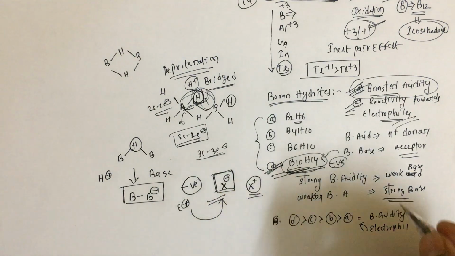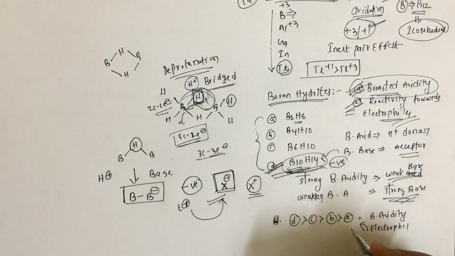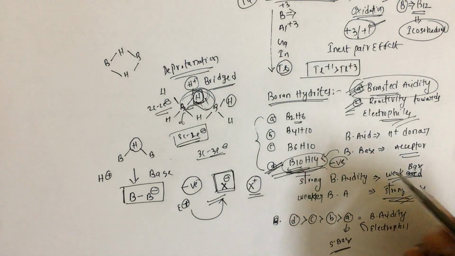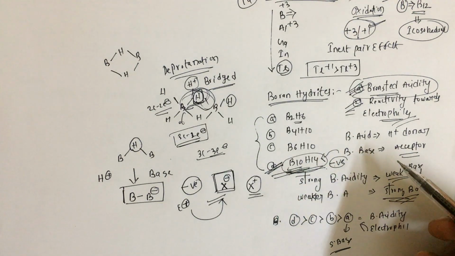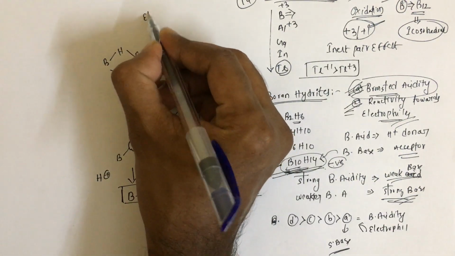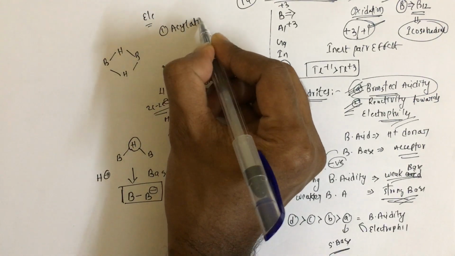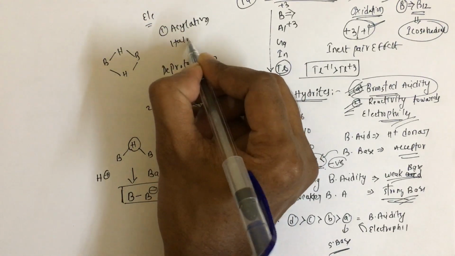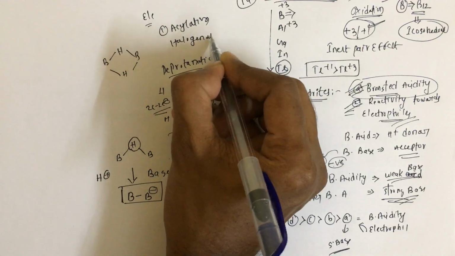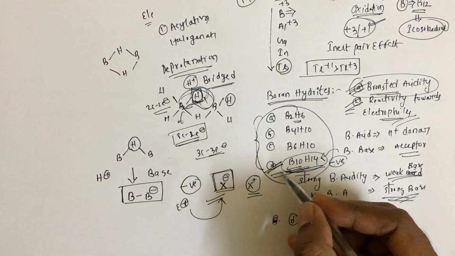Now, where do we need to use a strong base and a weak base? Definitely for Diborane we have to use a strong base, because that is less Bronsted acidic in nature. For any electrophilic reactions like Friedel-Crafts alkylation, acylation, and halogenation, if they ask in an examination, by giving any of these boron hydrides, just see where more borons are present.